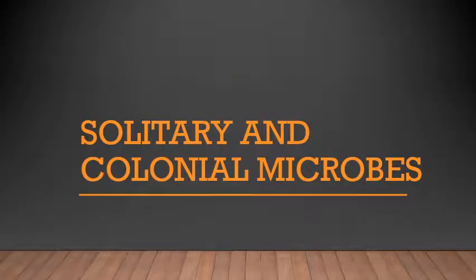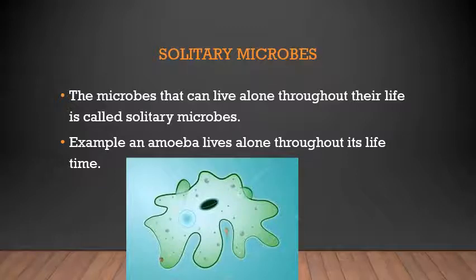Now, solitary and colonial microbes. That was about the feeding of microbes, autotrophic and heterotrophic. This one is about their living capability, that means how they can live. Solitary microbes are the microbes that can live alone throughout their life. For example, if you take this amoeba, you can see its picture on your screen. An amoeba spends its whole life alone, so it is called a solitary microbe.